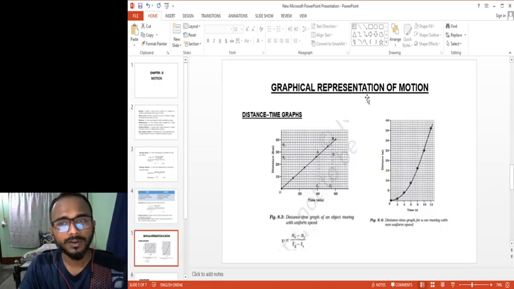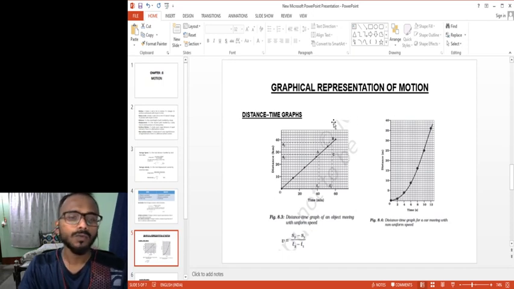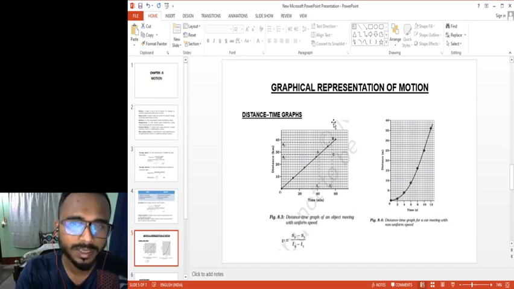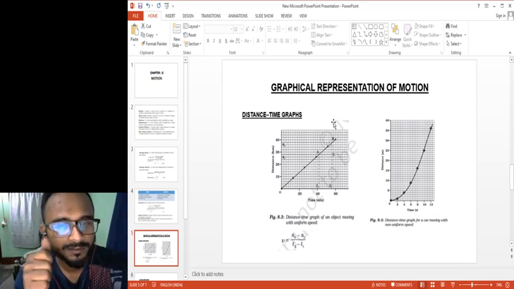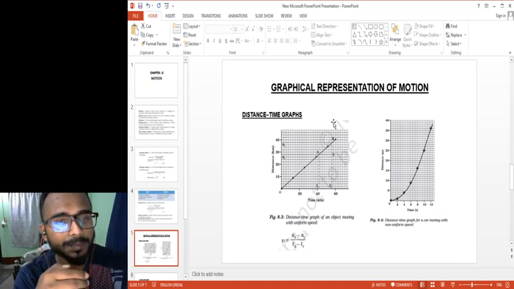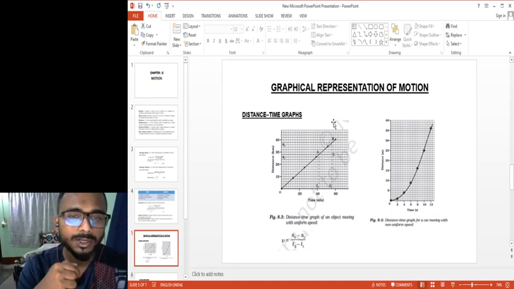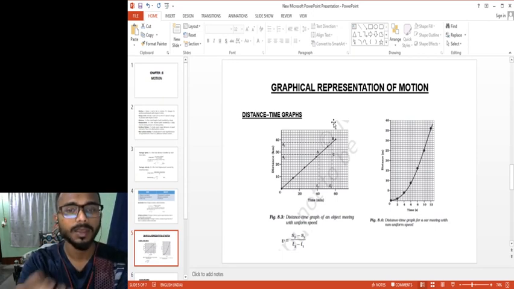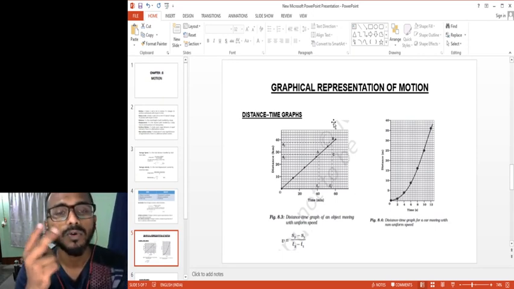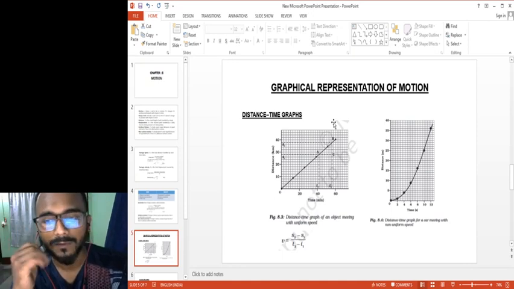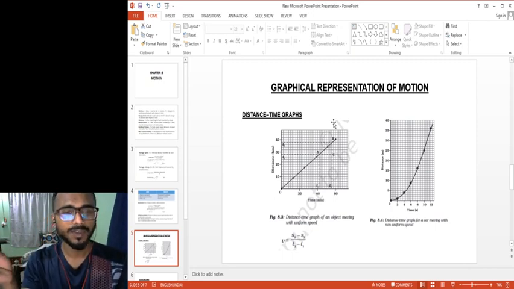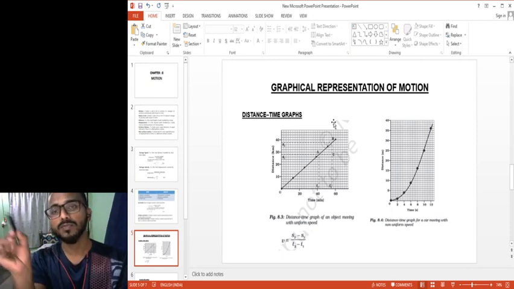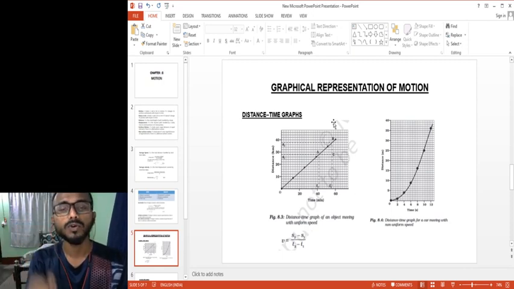It is the graphical representation of motion. Now we represent those motions in a graph. Prior to that I will just tell you two things. Whenever motion happens, it will always happen along a path. If I need to change my position from here to here, I need a path to travel. For now, we will consider motion along a straight path. If my pen is moving in a straight path, it is called motion along a straight path. If my pen is moving in a circular path, it will be motion along a circular path.